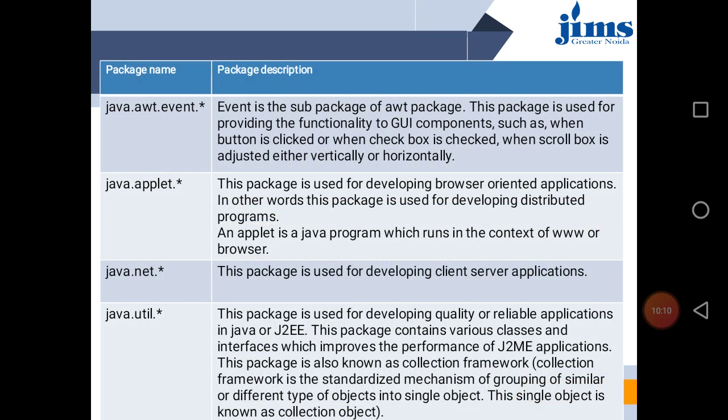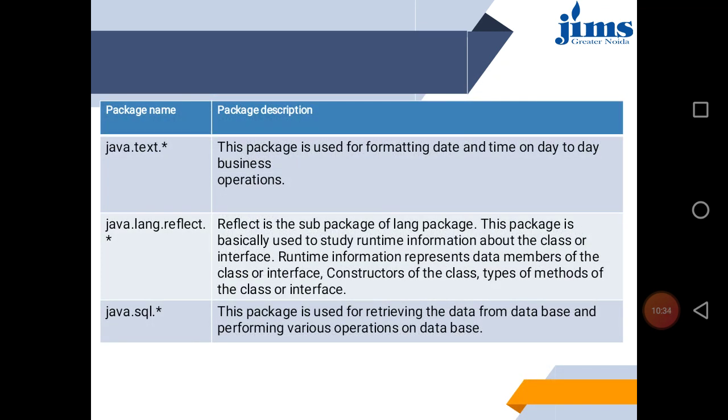Similarly, if you want to do window programming, then you import the AWT package. When you want to develop an applet application, you use java.applet. When you are interested in network programming using Java, you use java.net. And the util package, when you are interested in various methods and activities, like getting the date of the system, you use java.util. Then there is the java.text package, which is used for formatting date and time in day-to-day business operations.